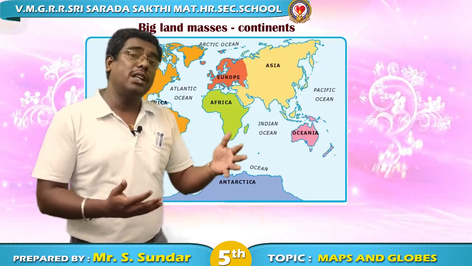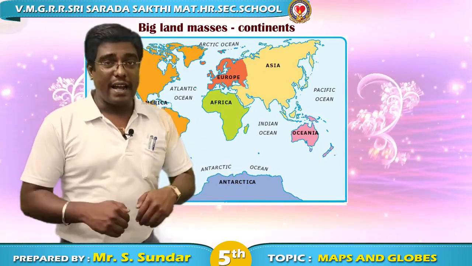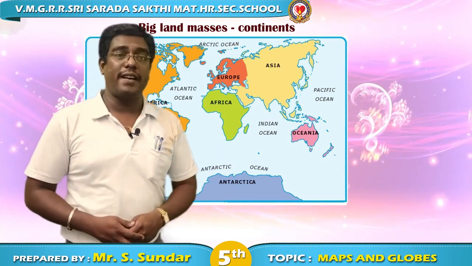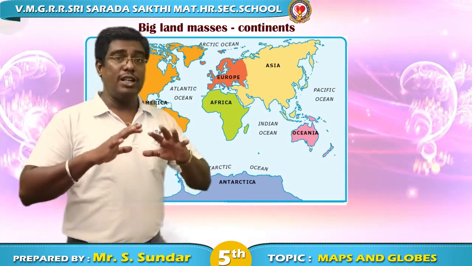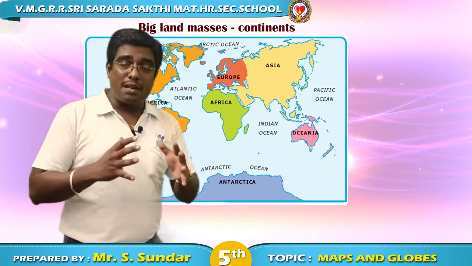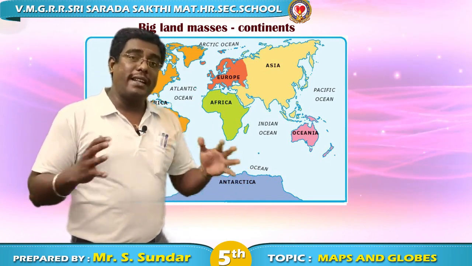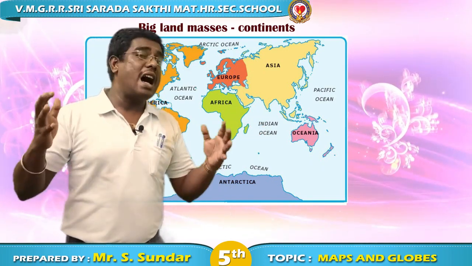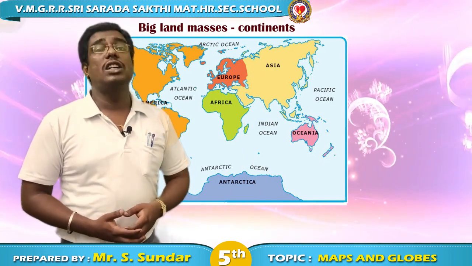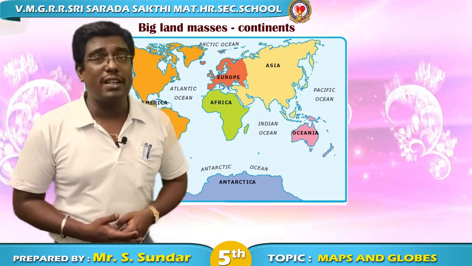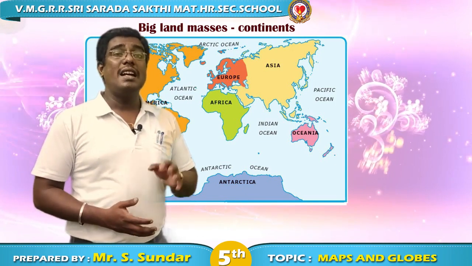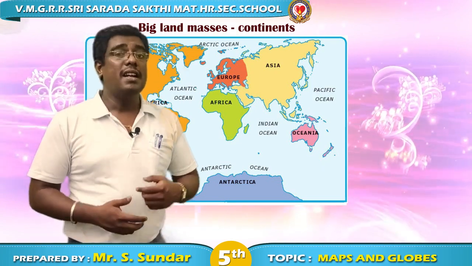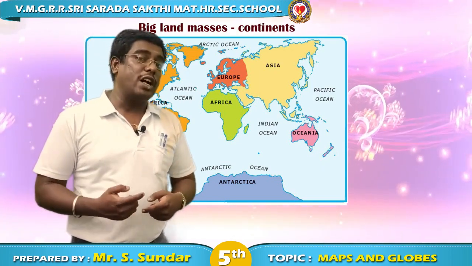So we have seen how the water bodies are classified, and right now we are going to see how the land masses are classified. The land mass altogether on this Earth is separated by these water bodies. When it gets separated by these water bodies, the larger land masses are called continents. So how many continents are there on Earth? There are 7 continents. Shall I tell you the names of the continents?